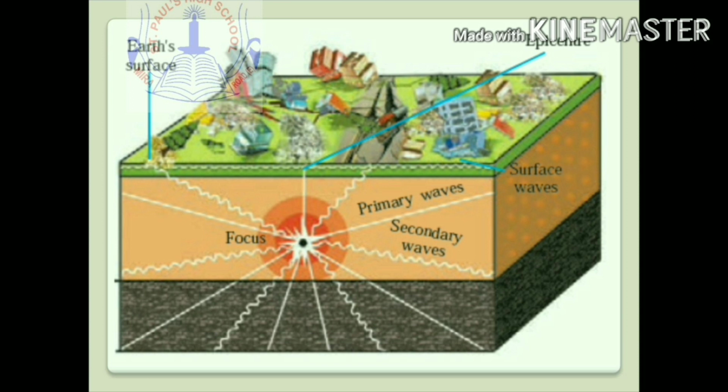The epicenter is the place exactly above the focus. The focus is the place exactly from where the earthquake takes place. The waves move in all directions from the focus. These waves are called seismic waves. They transmit the energy released by the earthquake.